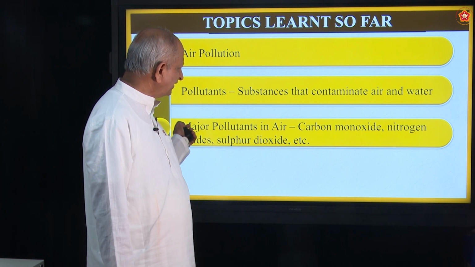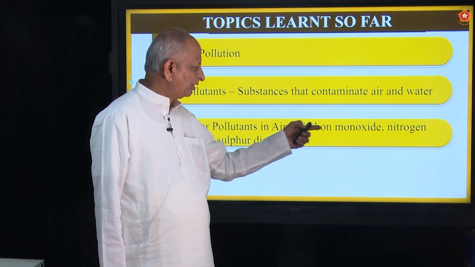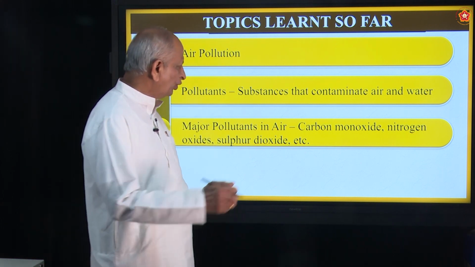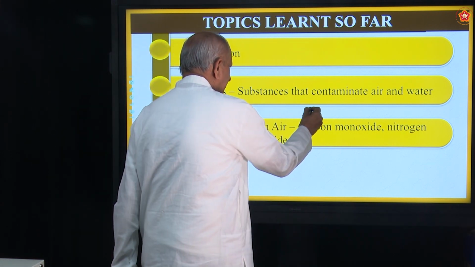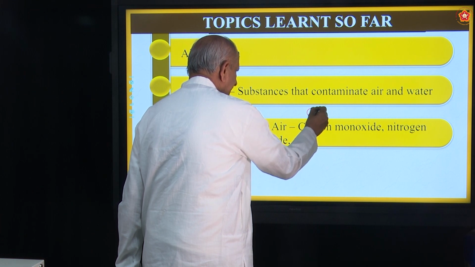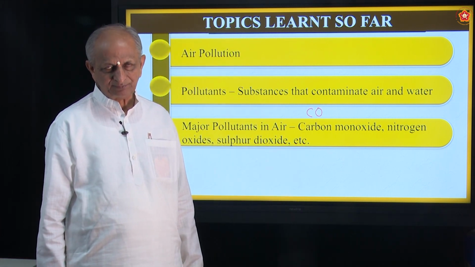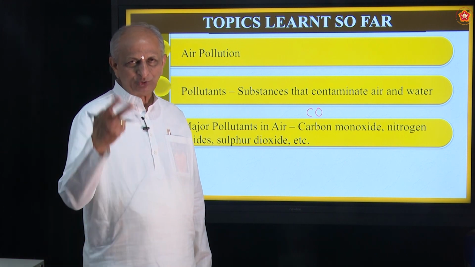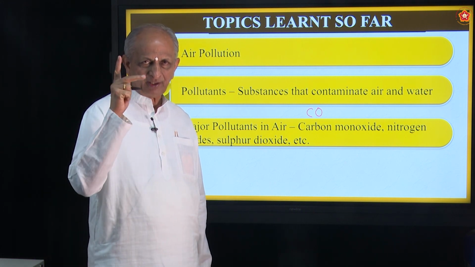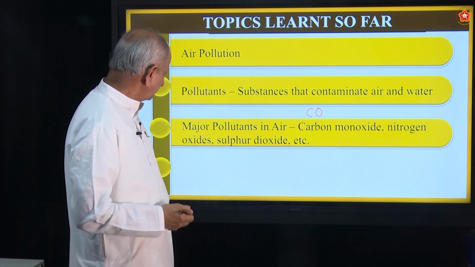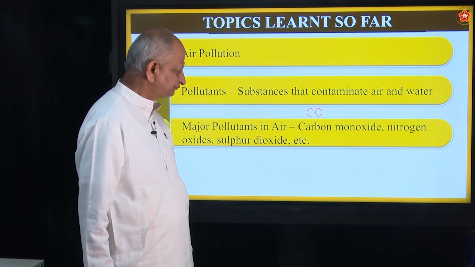And major pollutants in air will be carbon monoxide. What is the formula? There are two oxides of carbon. One is called carbon dioxide. This is carbon monoxide, CO. Mono means one. Carbon has two oxides, carbon monoxide and carbon dioxide. Carbon monoxide is poisonous.